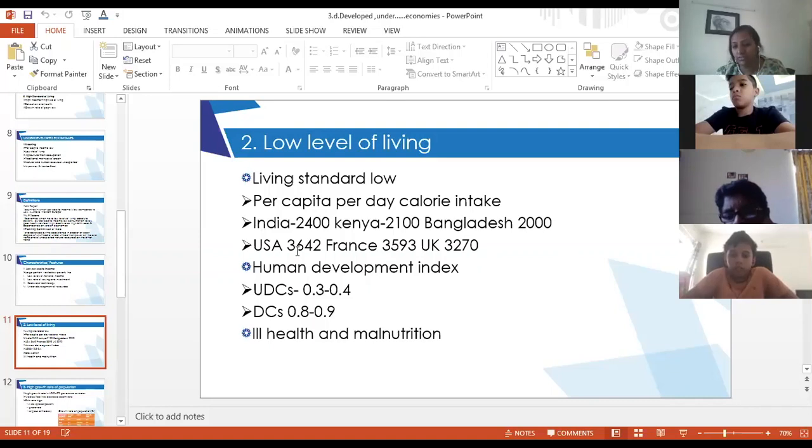So we are nearly half of them, right? The calorie intake of us is nearly somewhere near half of them. So it is low for us.